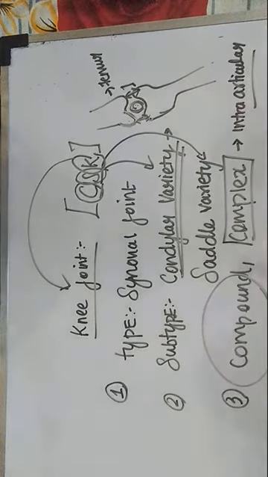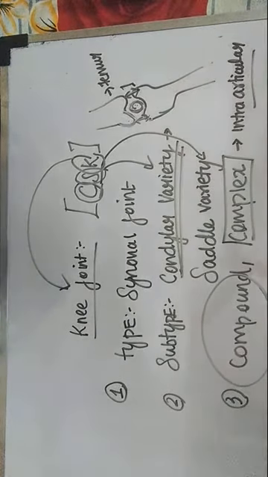So next, what will we go with? First you should write type and subtype. For any joint, first you should write type and subtype.